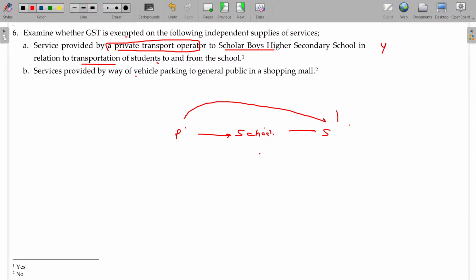Services provided by way of vehicle parking to general public in shopping mall. There is no such thing we have come across in exemption. This is taxable.